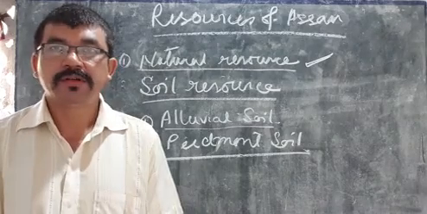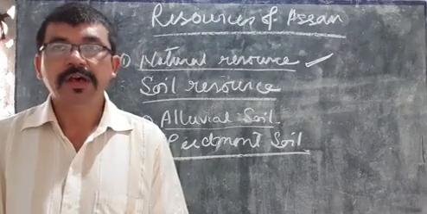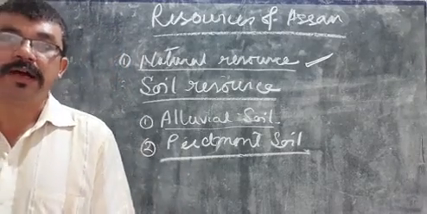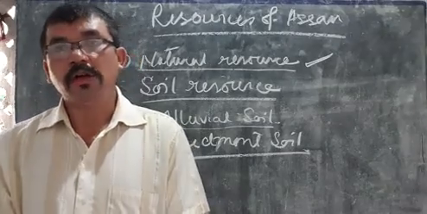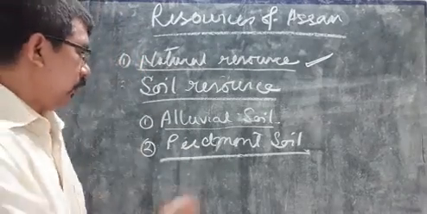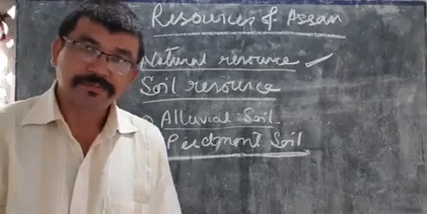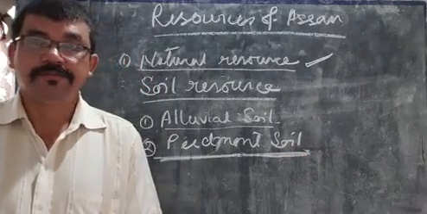Pediment means foothills of hills and mountains. You know, all around Assam, there are lots of hills and mountains. This soil is generally found in the foothills region of hills and mountains.